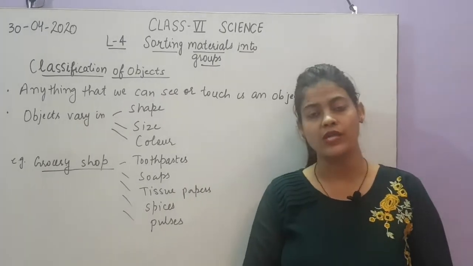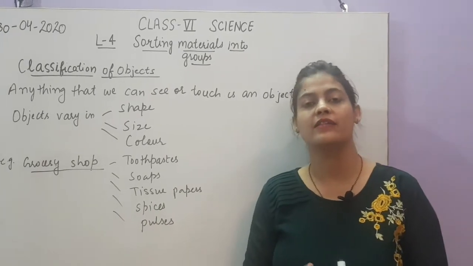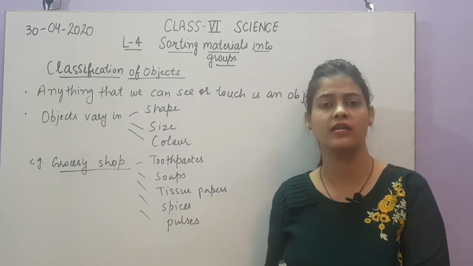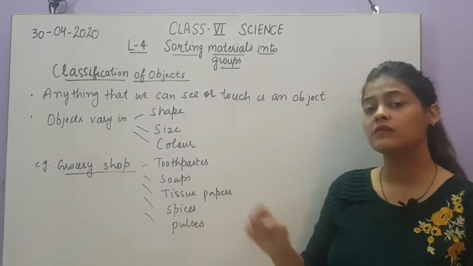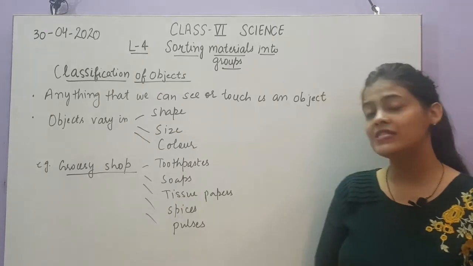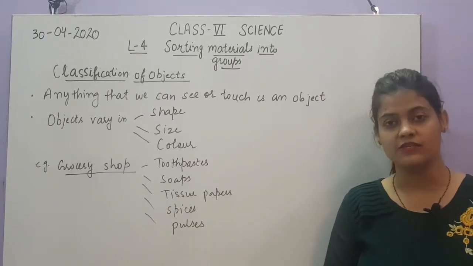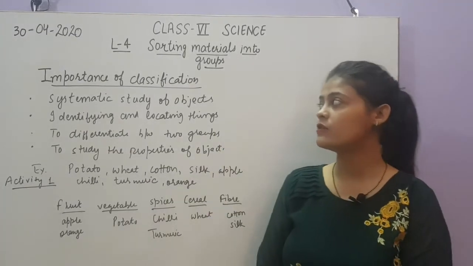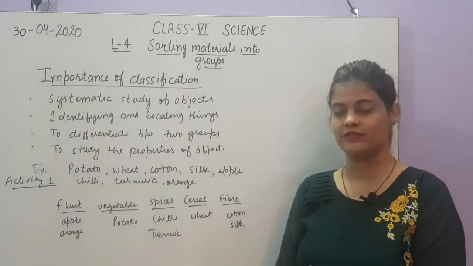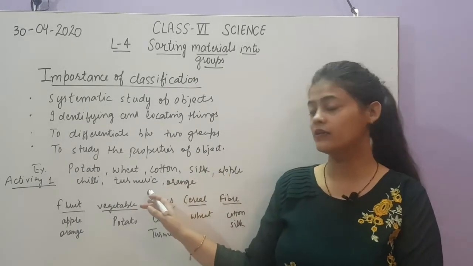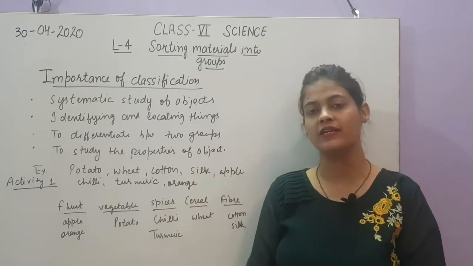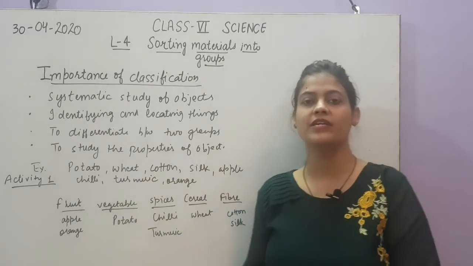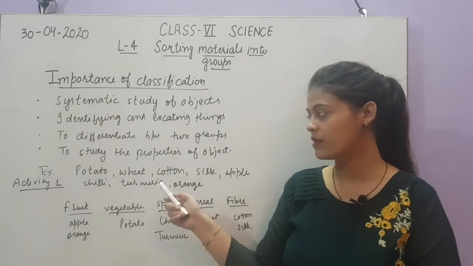But first you should know that there are different objects and they have different aspects by which they may vary: shape, size, color, appearance, touch. So this is just an example. Now we will see what is the importance of classification of objects. Let's now see the importance of classification. You will be more clear by this example, and it is also given as activity 1 in your book. So let's first discuss this activity, then we will discuss the importance.